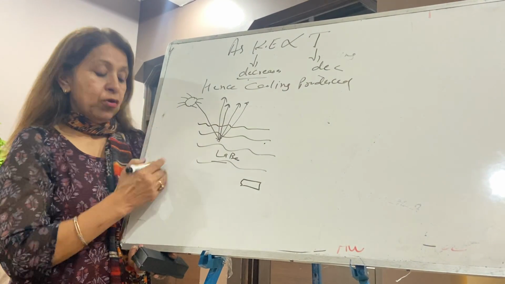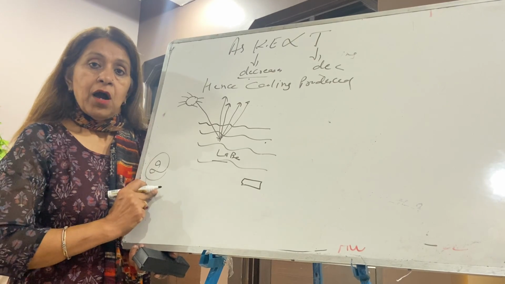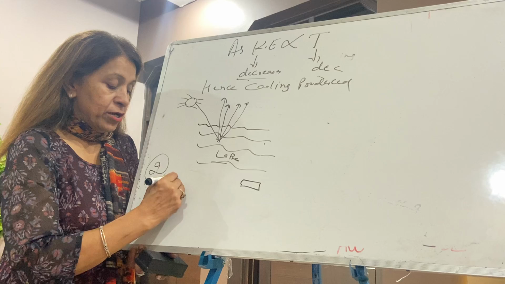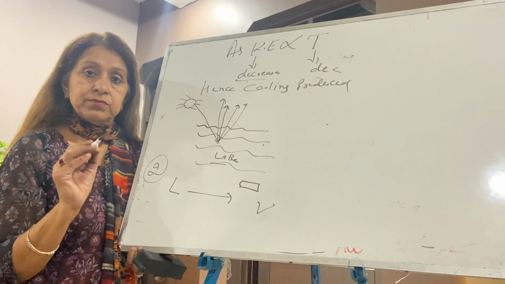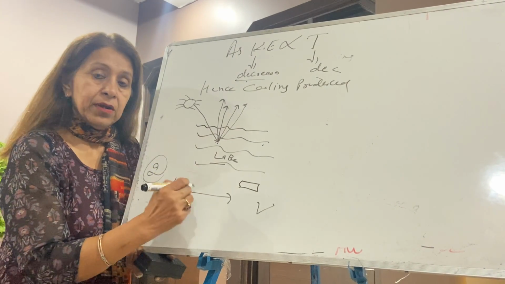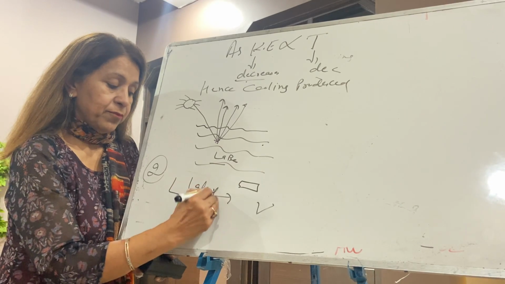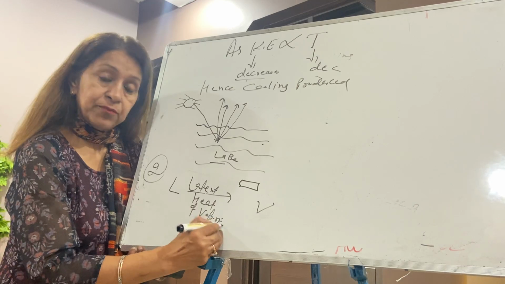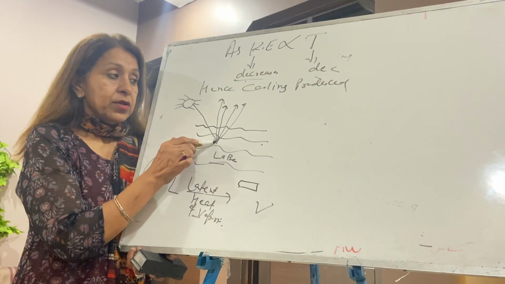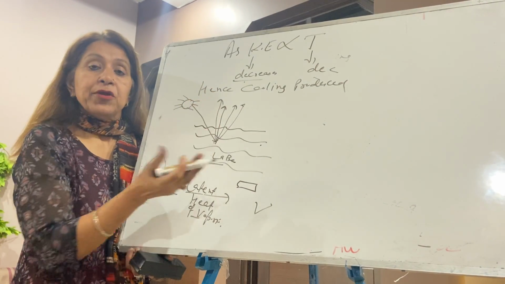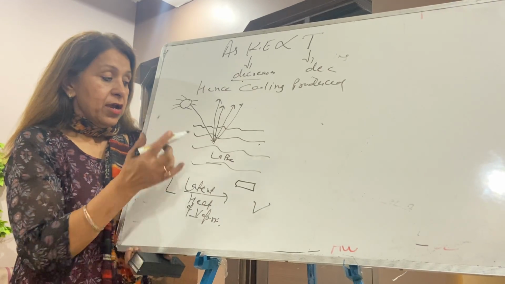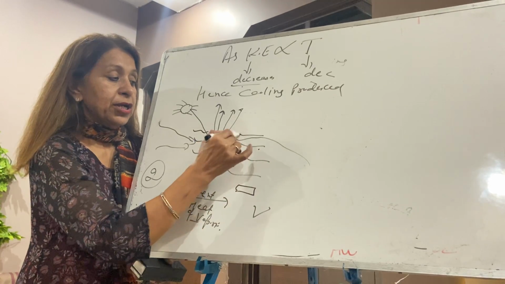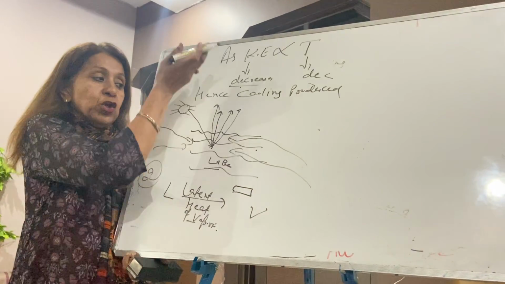Now there is one more way to understand how evaporation causes cooling. I just told you, during evaporation liquid is converted to vapor, and during liquid to vapor they require latent heat of vaporization. When this liquid is converted to vapor, it absorbs the heat from the surrounding to evaporate.